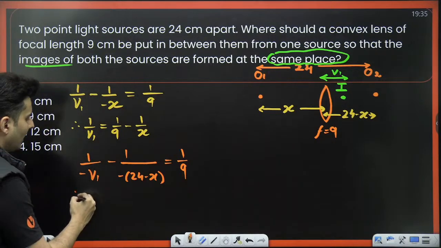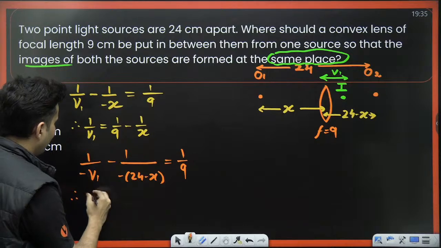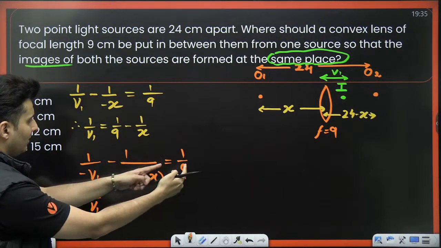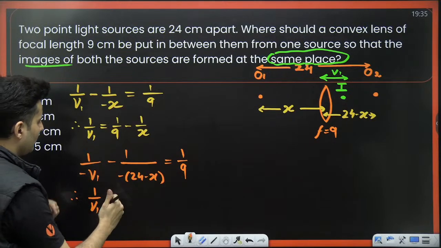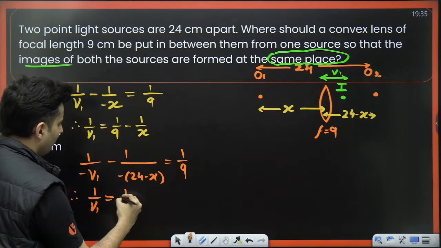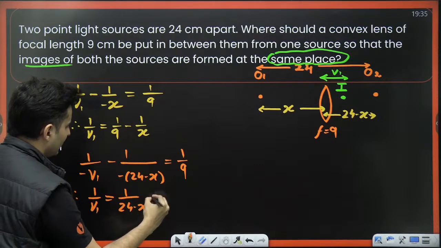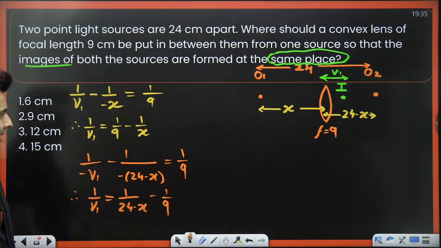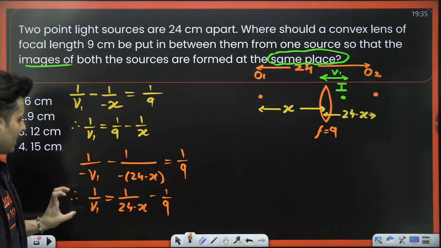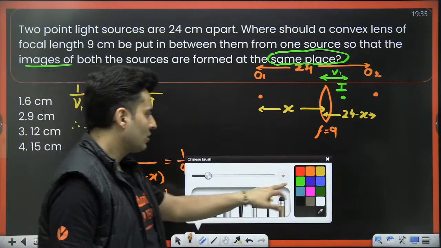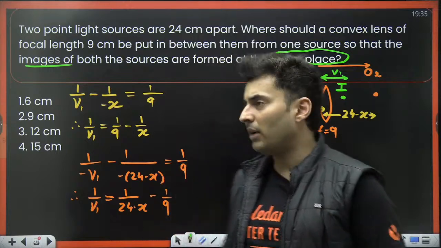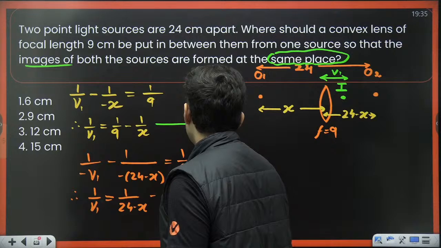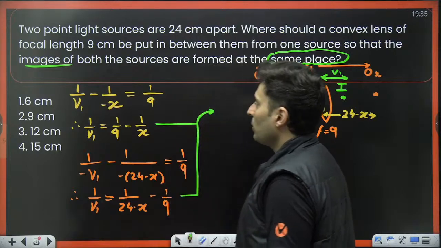So what will I get? 1 by V1 goes on the other side, minus minus becomes plus. So it will be 1 by (24 minus x), and 1 by 9 comes over here. That's what I get for 1 by V1. So 1 by V1 is this, and 1 by V1 is also this. So obviously the next step will be to combine both of them together and see what you get.